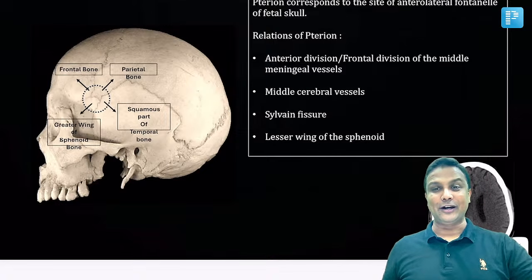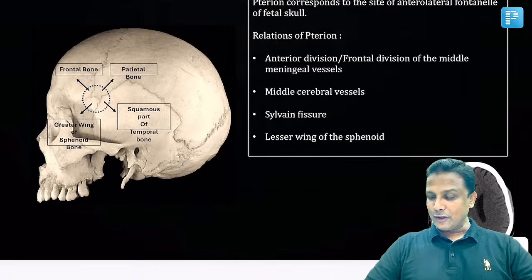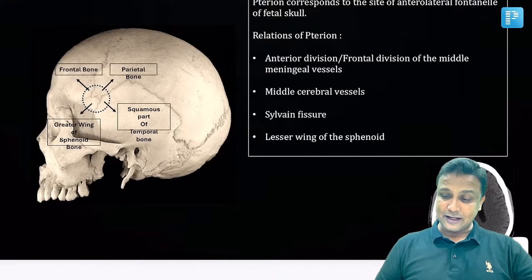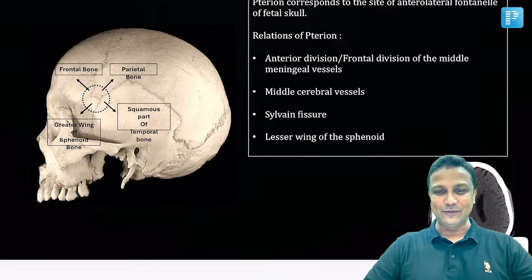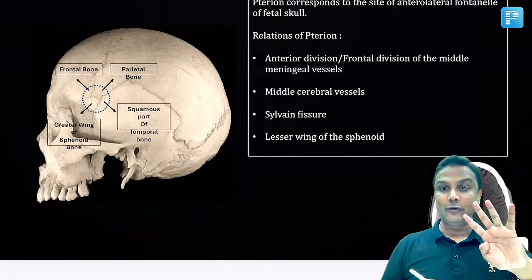Next concept. How can we forget this one here? Pterion. Pterion is one of the most important topics for your exams. This topic is asked many times in your exam. We know that very well. Pterion is actually this H-shaped suture.